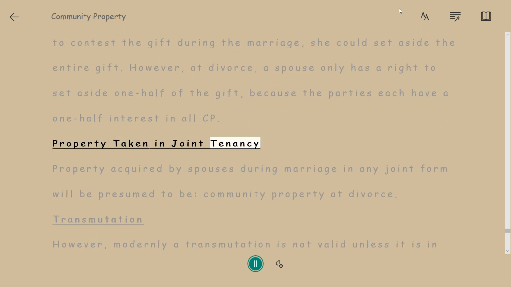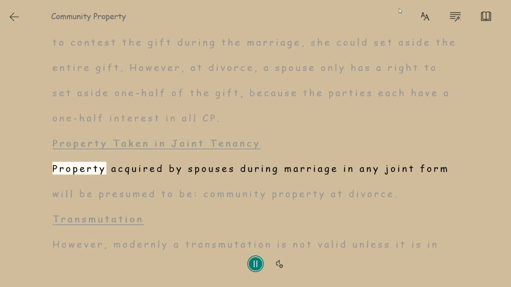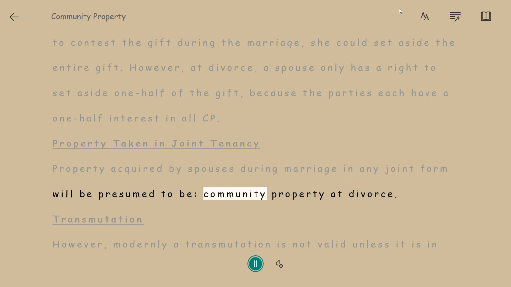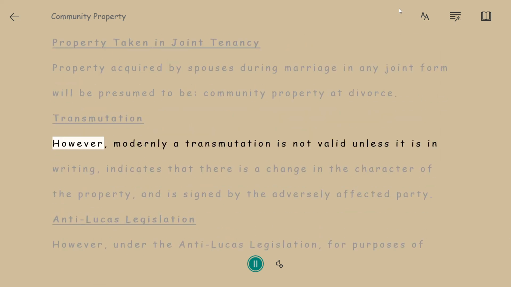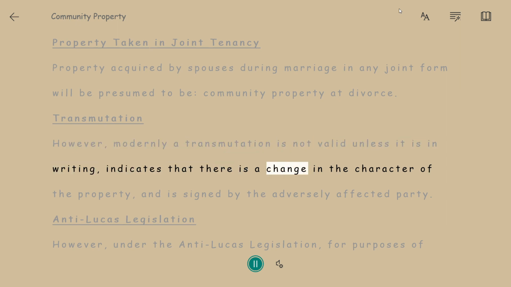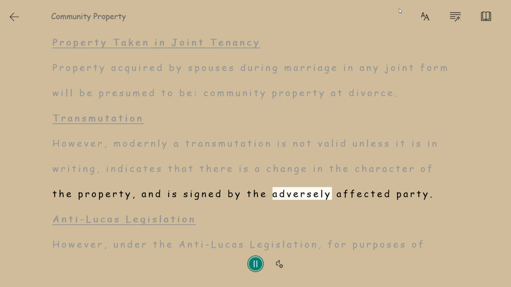Property taken in joint tenancy. Property acquired by spouses during marriage in any joint form will be presumed to be community property at divorce. Transmutation. However, modernly a transmutation is not valid unless it is in writing, indicates that there is a change in the character of the property, and is signed by the adversely affected party.